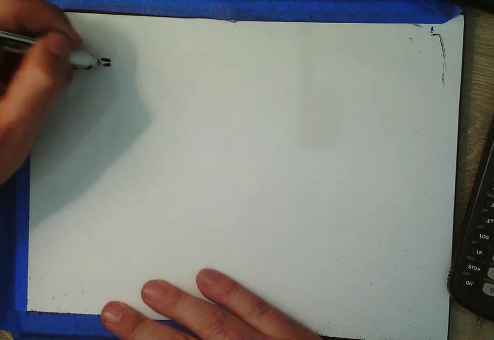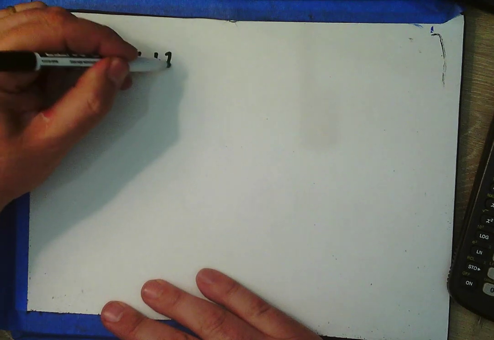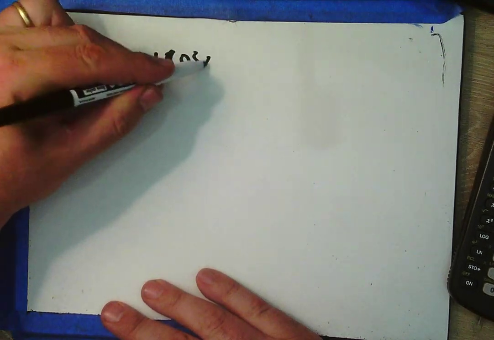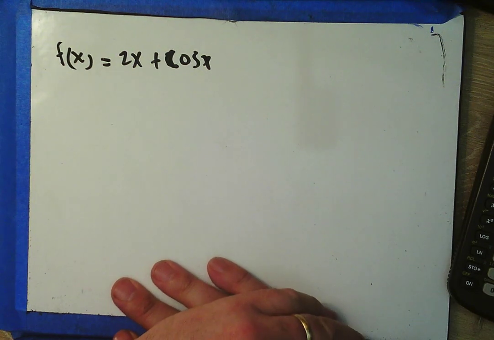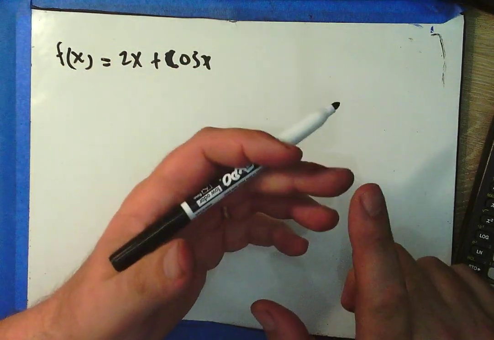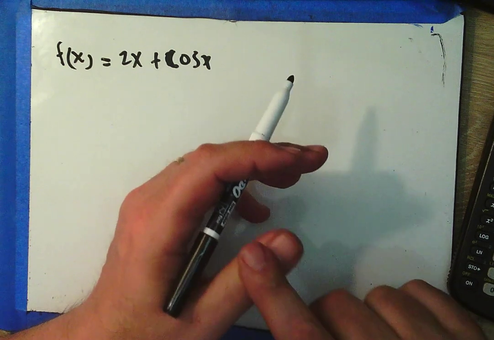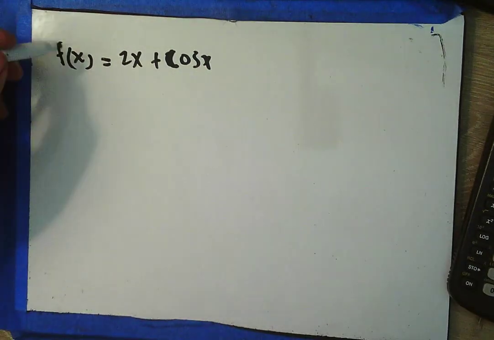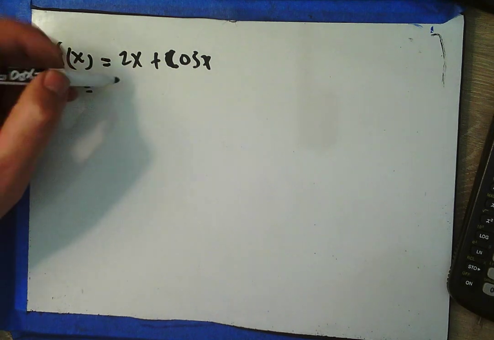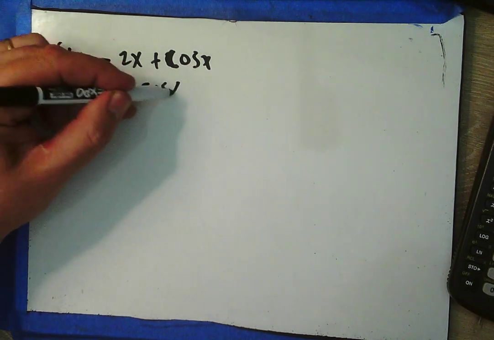f of x equals 2x plus cosine x. And why don't we ask questions like max, min, increasing, decreasing, concave up, concave down, inflection points? Okay? So, I start off with the derivative, 2 plus cosine x.